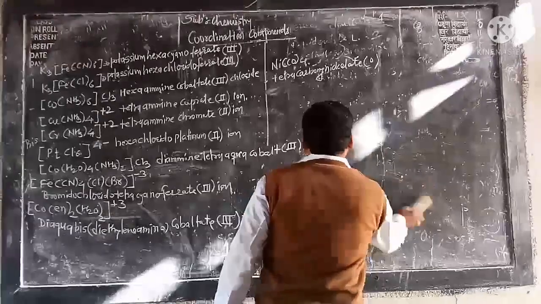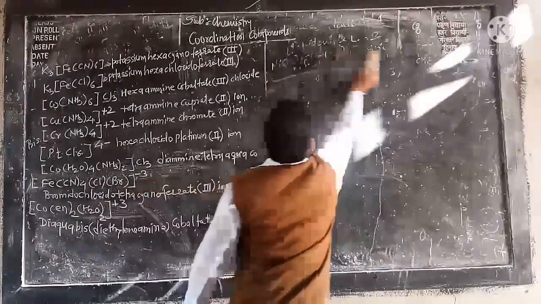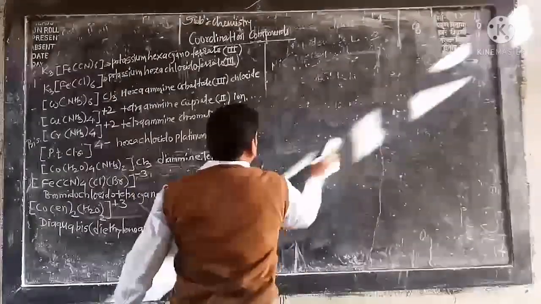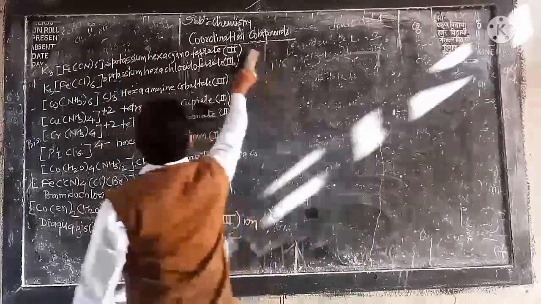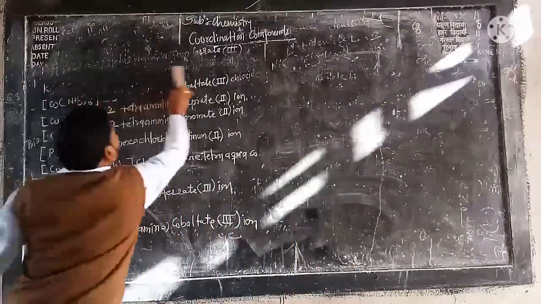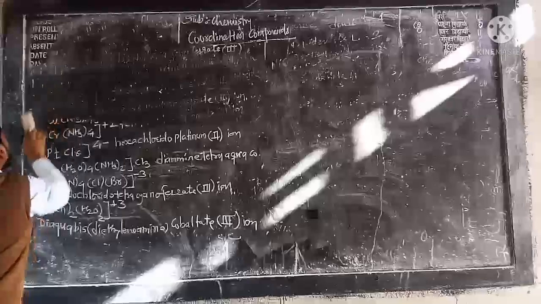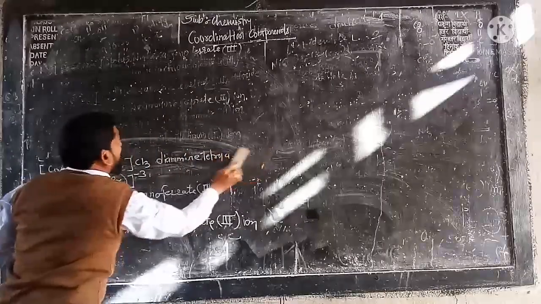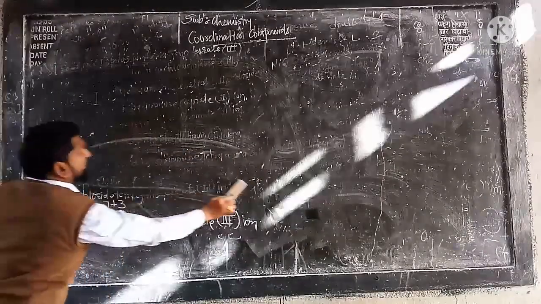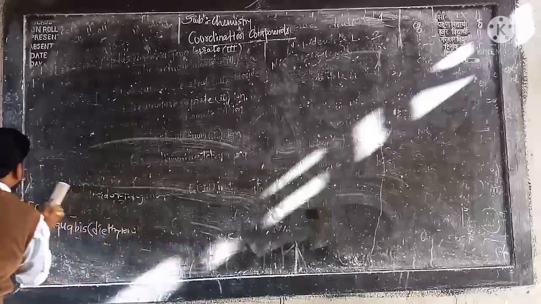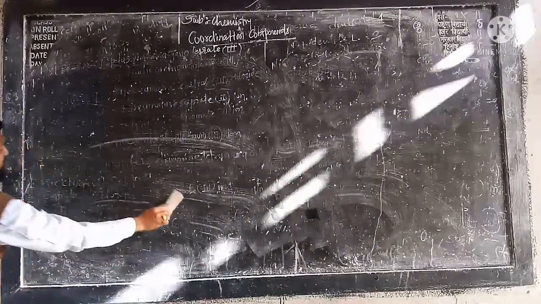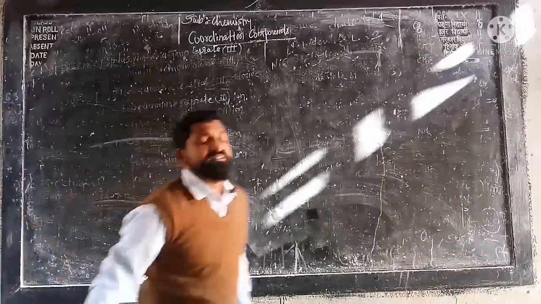Now see here, now it is most important to have an idea about the calculation of the oxidation state, because unless and until we are able to calculate oxidation state, many more facts like effective atomic number and prediction of coordination number will become slightly hard.